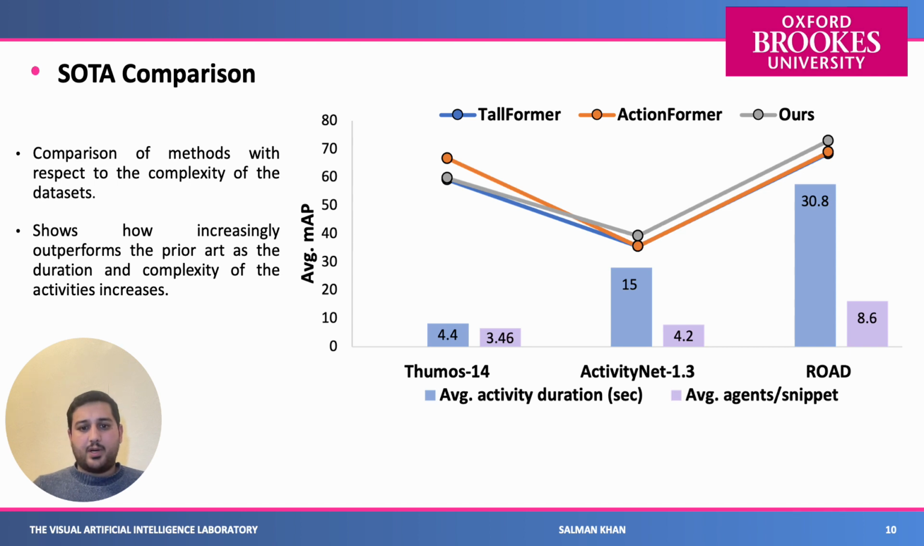We also compare our method with recent state of the art, for example, TemporalMaxer and ActionFormer, where they are using both, for example, the RGB and optical flow streams, but in our case, we are only using the RGB stream, and we increasingly outperform them when the complexity is increasing. For example, the complexity in our case is the average duration of the activities or the average number of agents per snippet.